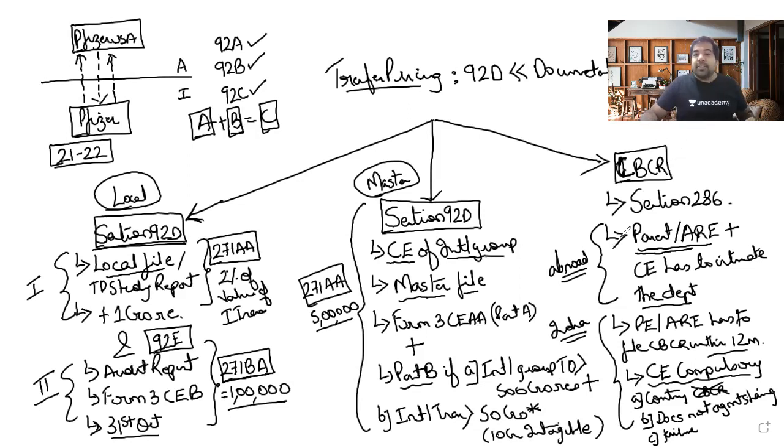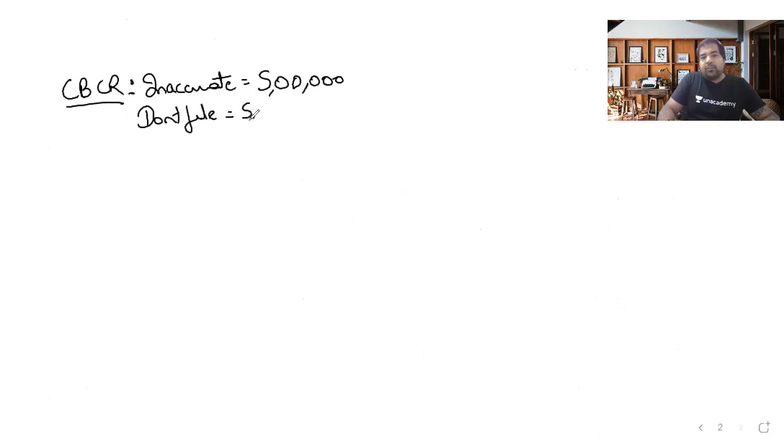And guys, here the penalties are very, very dangerous. You'll be unhappy just seeing the penalties here. I'm just talking about the CBCR penalties. Please be with me. The first penalty is inaccurate details. If you give something which is inaccurate or wrong, then they have a penalty of 5 lakh, which is still okay. But if you don't file, then for the first 30 days, it is 5,000 per day. Then it becomes 15,000 per day after 30 days.